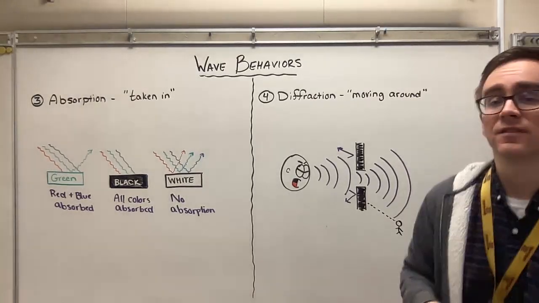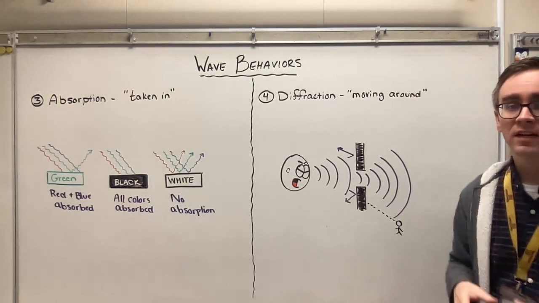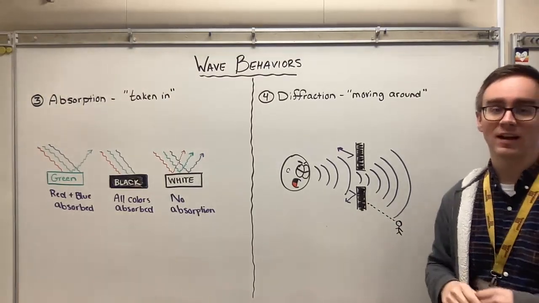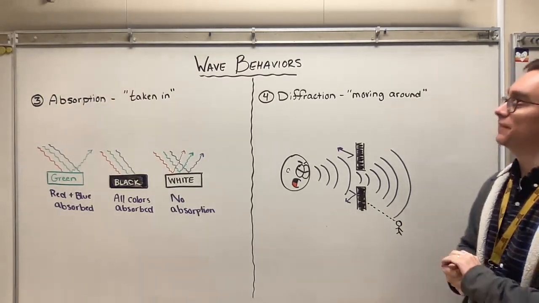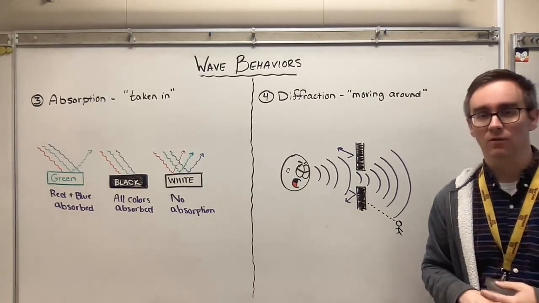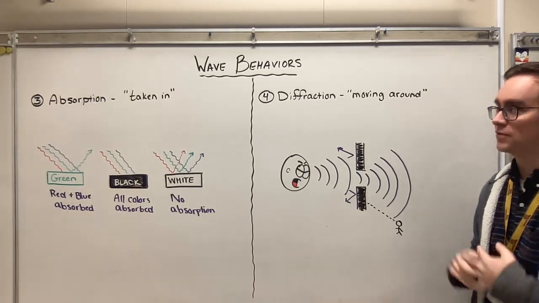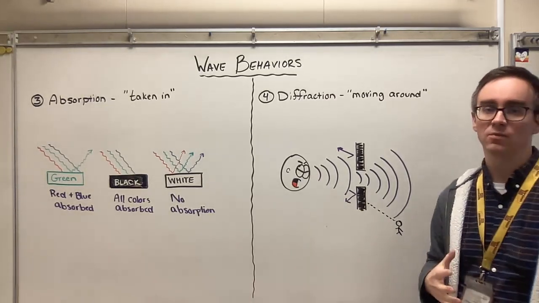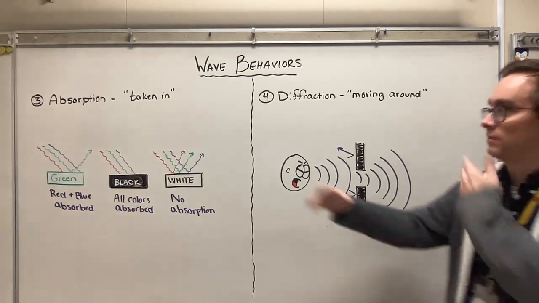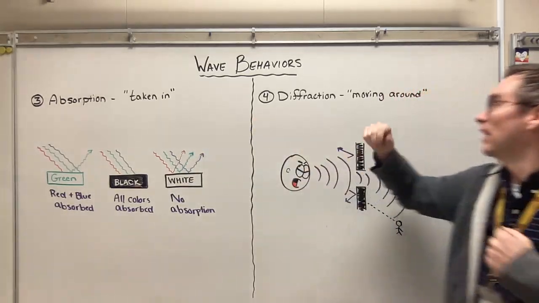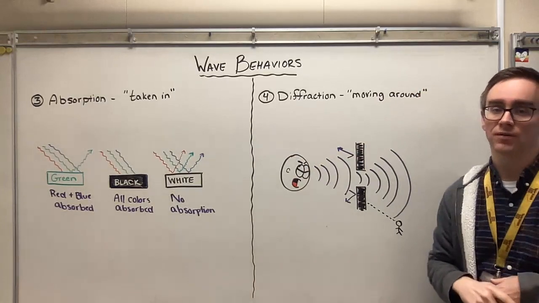All right, so that's it for diffraction and absorption, sorry. If you have any questions, don't hesitate to go back and watch the video. These are two of the wave behaviors, what happens when a wave hits a boundary. It's either going to be taken in and absorbed or move around it, which we call diffraction.